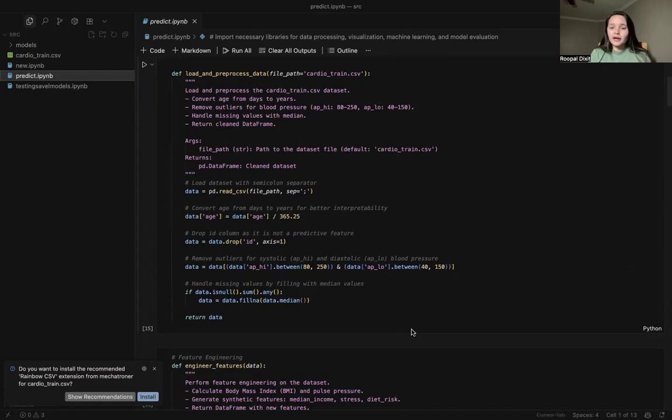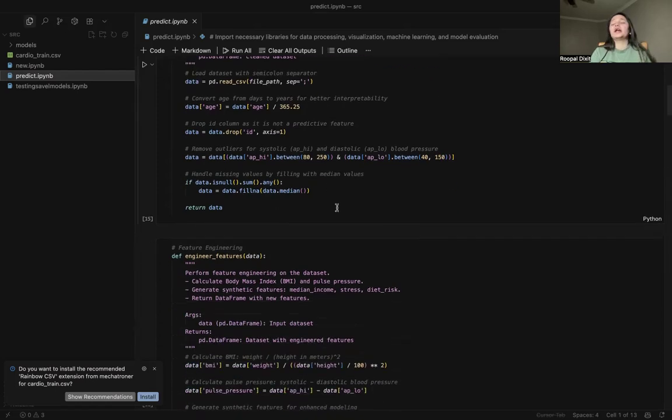It loads our cardio train CSV file using the semicolon separator. We convert the age from days to years for easier interpretation, and drop the ID column because it will not provide any significance for the prediction. We also keep systolic pressure between 80 and 250, and diastolic pressure between 40 and 150. Missing values are filled with the median. This is the basic data processing that a person needs to do.